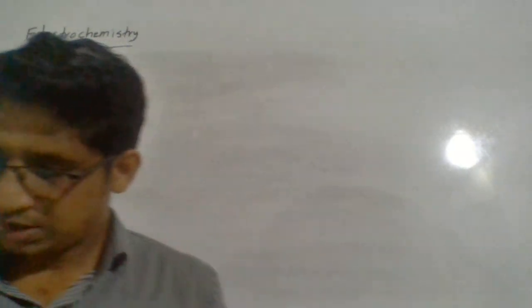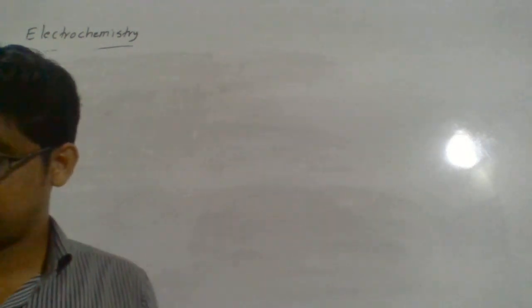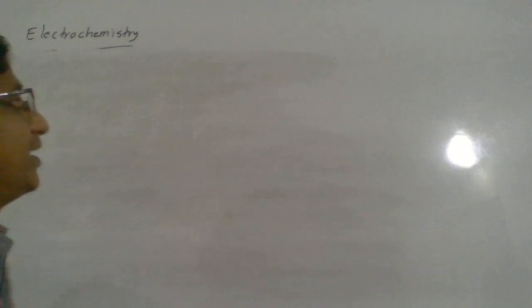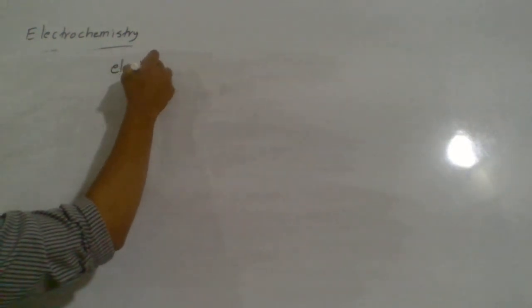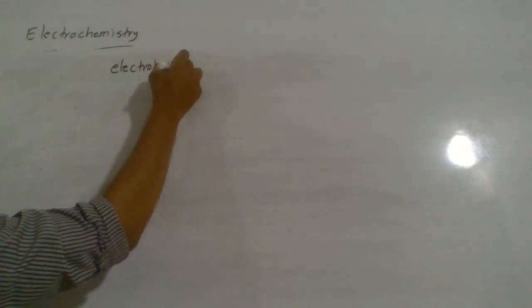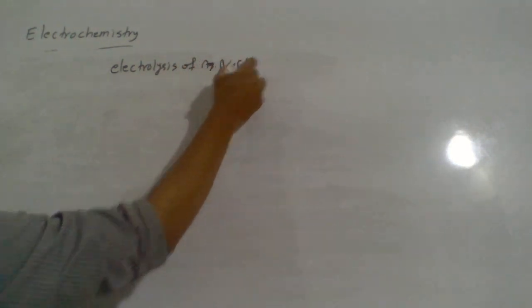Okay, now let us move to this. Let us discuss more points. Now the simplest one we discussed. The next category that we'll see is electrolysis of aqueous NaCl. So first one was electrolysis of molten NaCl.